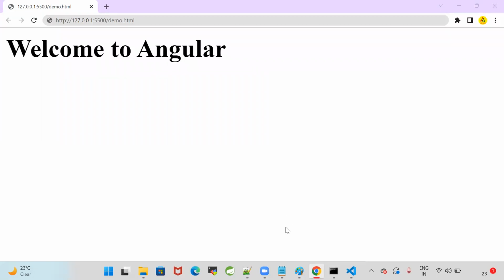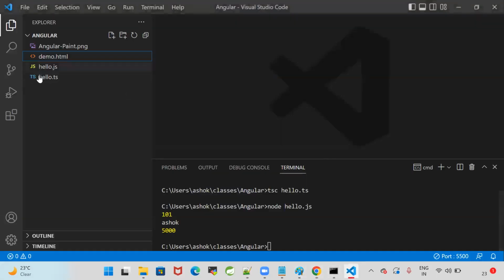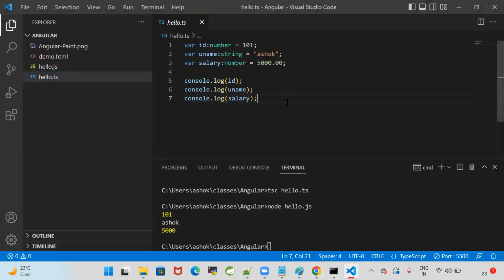Guys, are you able to install the live server?